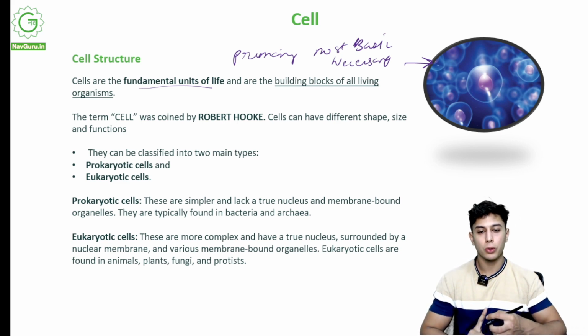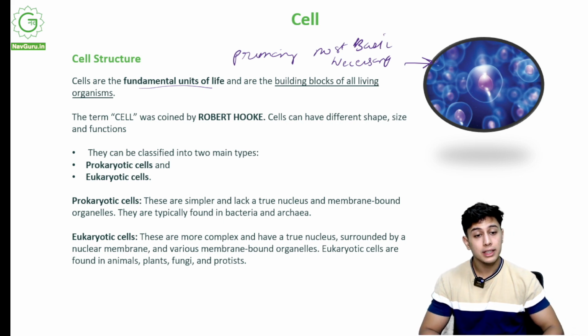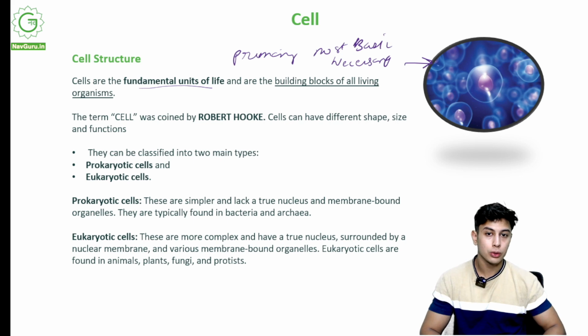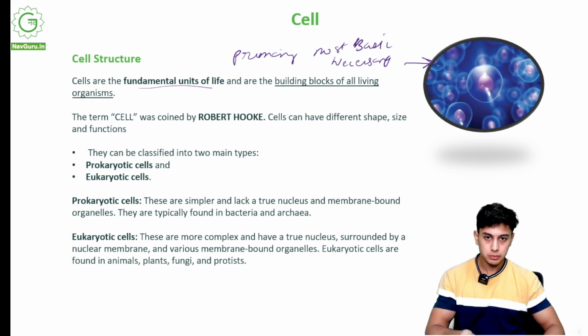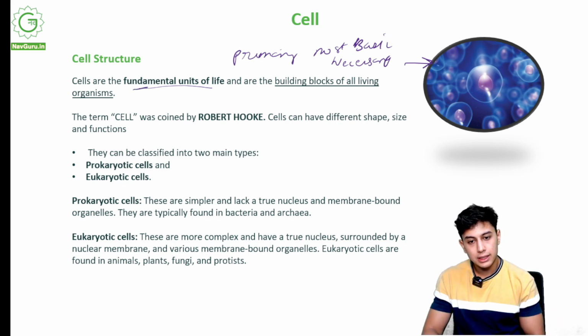In even the smallest part of your finger or your fingertip, there are around thousands of cells, maybe lakhs. This is how many cells we are talking about. So if cells are not there, no living organism is living, they cannot be formed. There is no formation. We start from a single cell, then the cell divides to form organisms and all. So the cell is a fundamental unit of life and is the building block of all organisms.